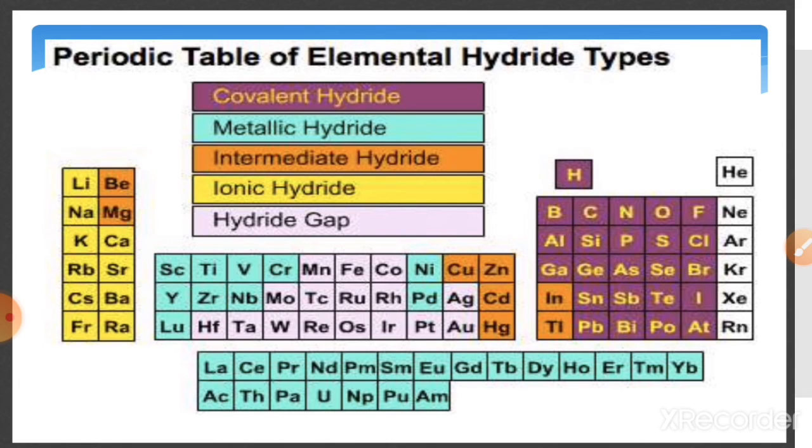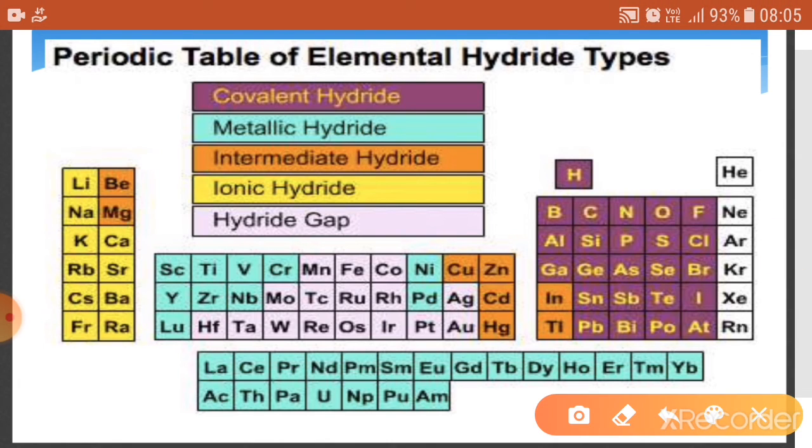And in this periodic table we are showing the different hydrides like this. Group numbers one and two elements form ionic hydrides, and d block and f block, meaning transition and inner transition metals, form metallic hydrides, and covalent hydrides are formed by the p block elements, and there is a hydride gap, that is this one, from magnesium to cobalt.